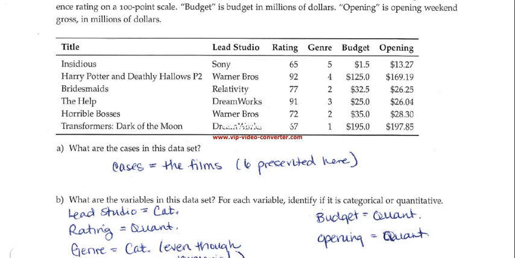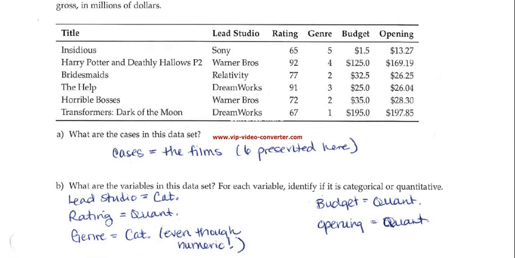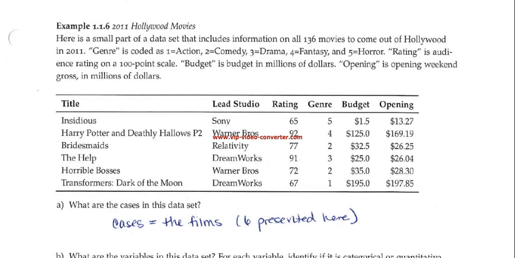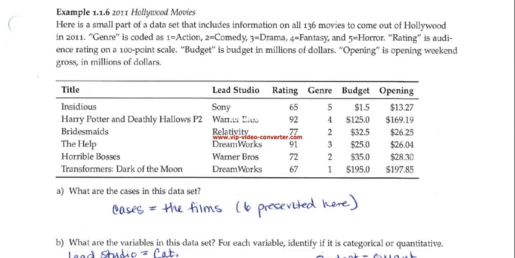What are the variables, and are they categorical or quantitative? Lead studio, that is a category. Rating is a quantitative or numeric variable. Genre is coded as 1, 2, 3, 4, 5, but we're told in the problem setup that those are actually categories. So even though it looks numeric, that is a categorical variable. Budget and opening amount of money are both quantitative.